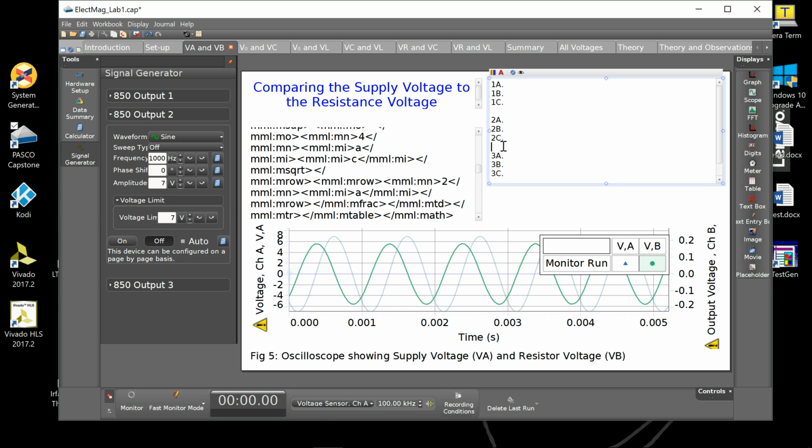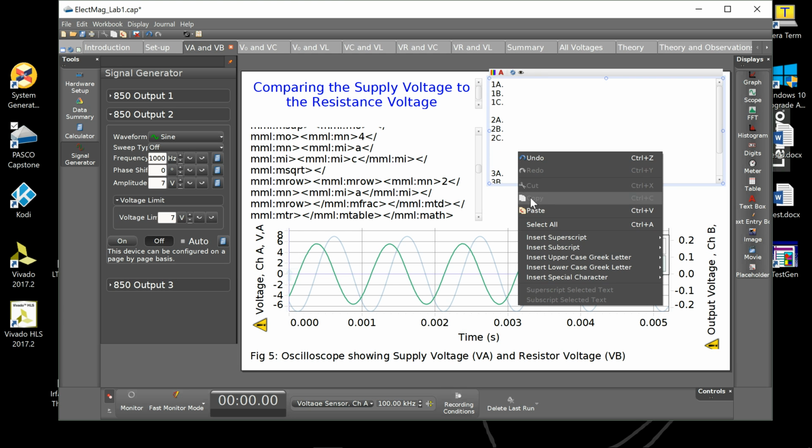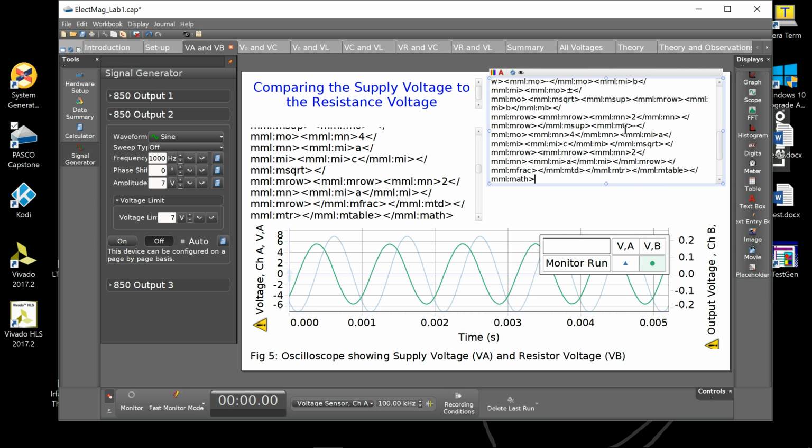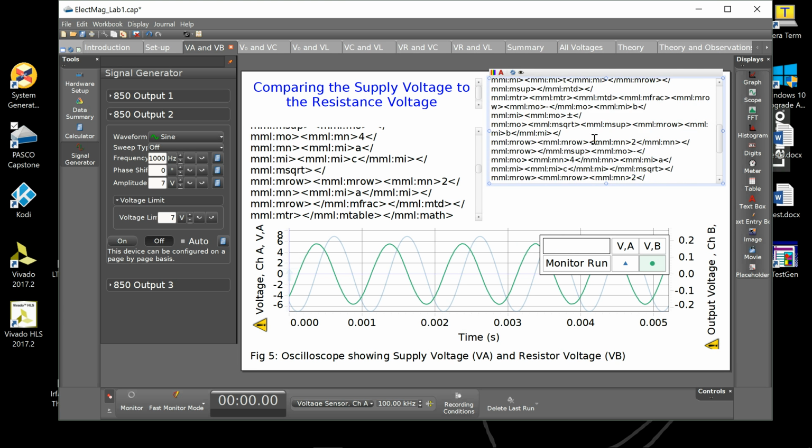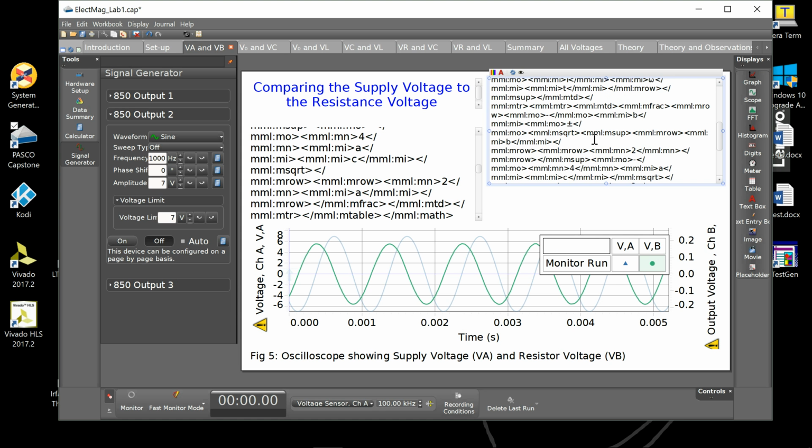Let's see for this side. Let's add some lines, and let's do a paste. And there you are. It's the entire MathML information in text form rather than the equation form. I have no idea what's going on.